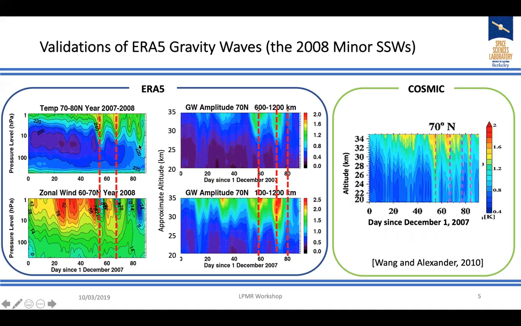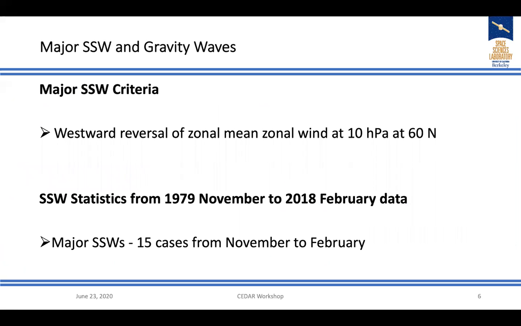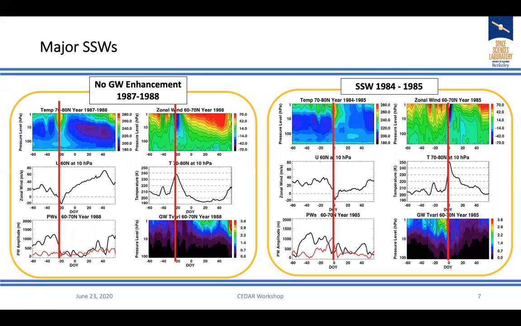So we are going to use this data set from 1979 to 2018 to study the changes of gravity waves. The criterion for identifying a major SSW is very straightforward: westward wind reversal at 10 hectopascal at 60 north. From the statistics, we see 15 cases from November to February. There are more events from February through March as a kind of final warming; however, we are not including those results in this study.